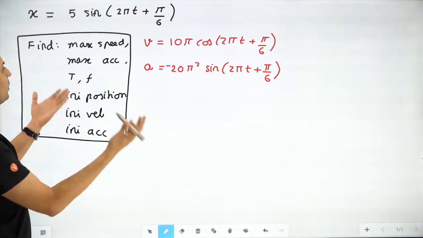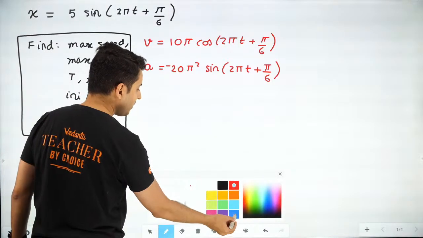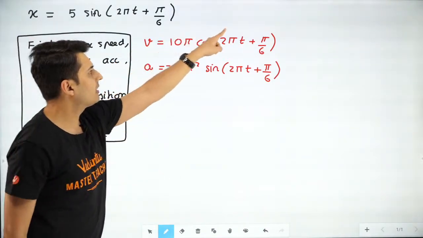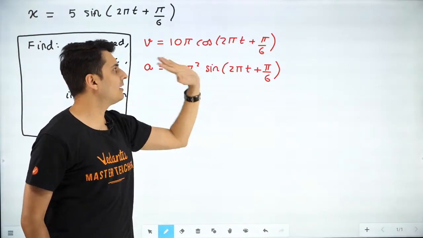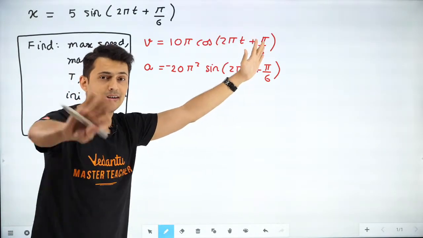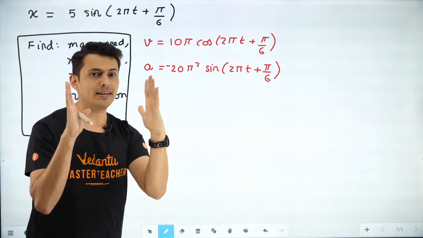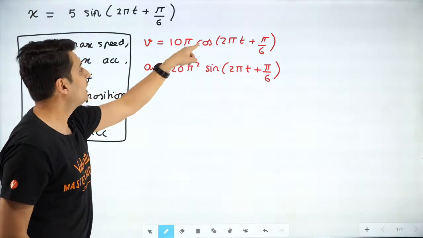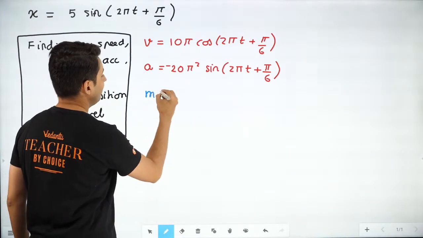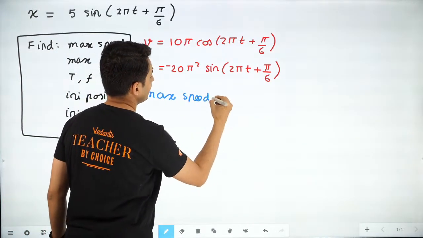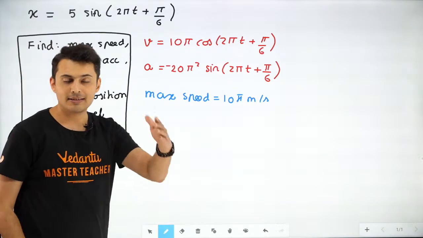Great. Now let's try to figure out everything now. What is the maximum speed? So guys, think about it. When I want to find maximum speed, look at this equation. What is the maximum value of cos? 1, right? Doesn't matter what is there inside it. The maximum value of cos is 1. Least value is -1. So magnitude wise, the maximum value is 1. So whatever gets multiplied by it should be the maximum value of speed. So can I say very clearly, max speed is nothing but 10 pi meters per second? Correct? Isn't it? A omega.